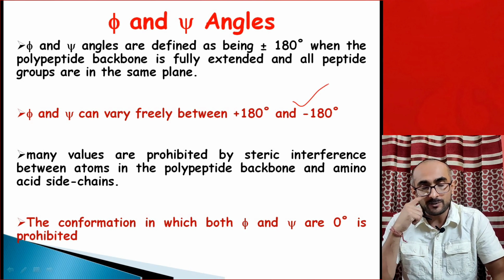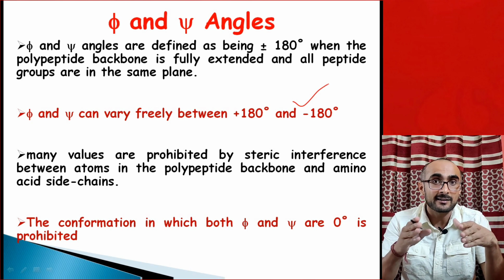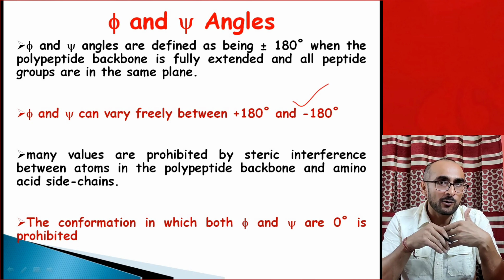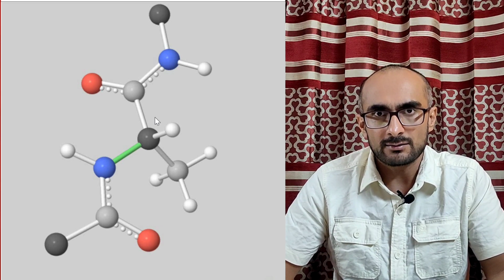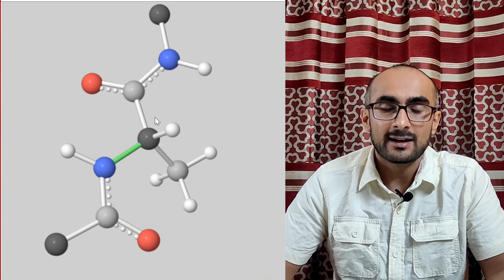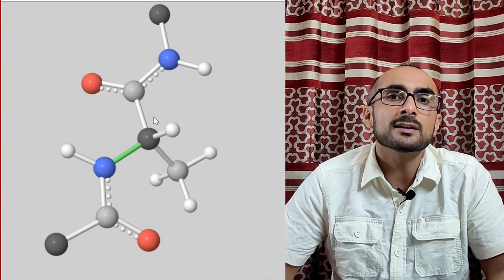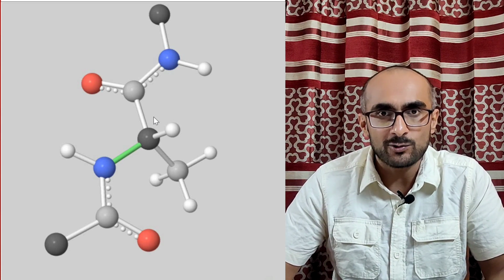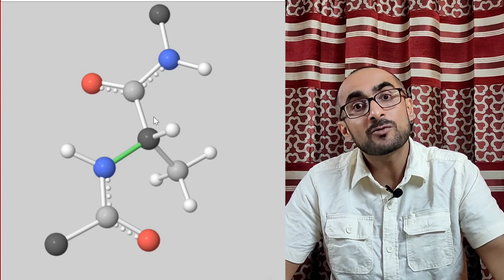And the conformation where the phi and psi angles are 0 degrees, the planar conformation, is also not favorable. It is not allowed because of steric clashes. G. N. Ramachandran took peptide models and, on a computer, changed the values of phi and psi. At the same time, he observed which values of phi and psi are permitted so that they do not make any clash when you rotate the phi and psi bonds, and he concluded this in the form of the Ramachandran plot.